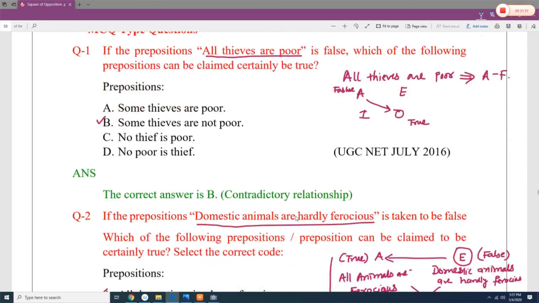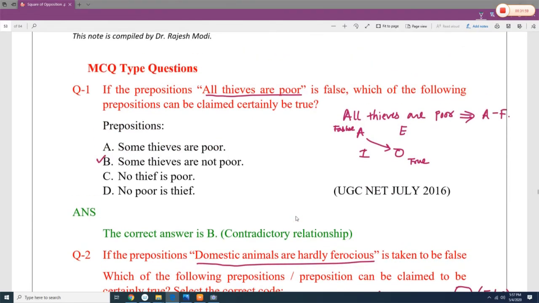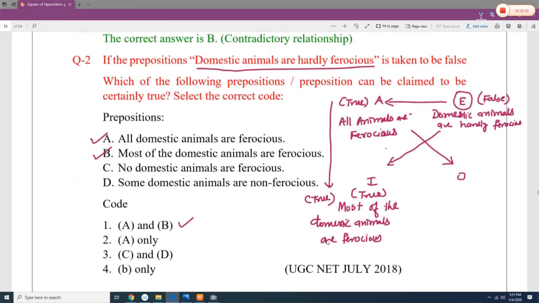Let's start some questions. If the proposition is all ties are poor, so all ties are poor, it is an A type of proposition. Which of the following propositions can be true? If this is false, then O type of proposition is true. O type of proposition is particular negative, and here this is called particular negative. So answer is B.